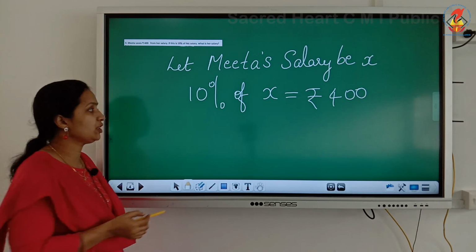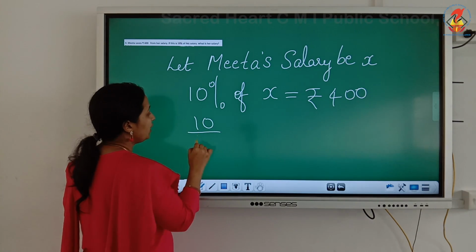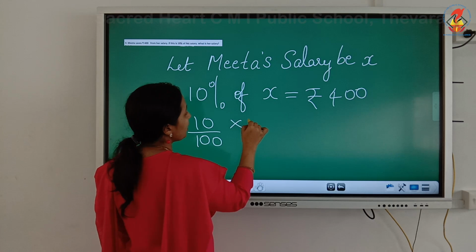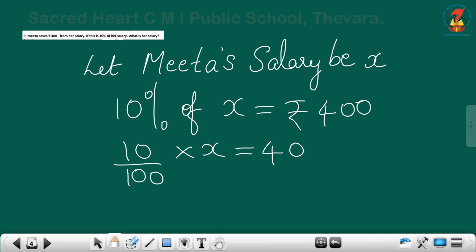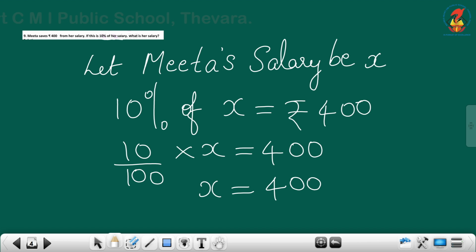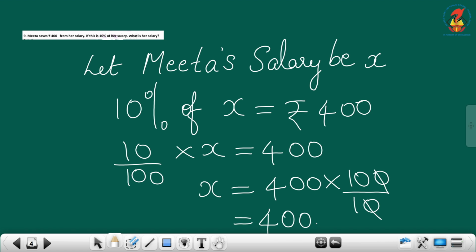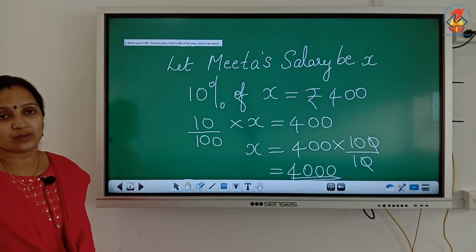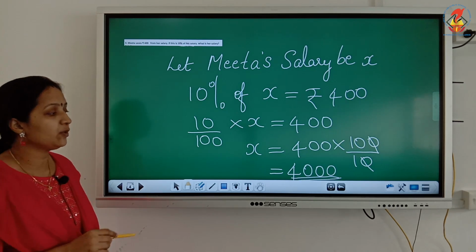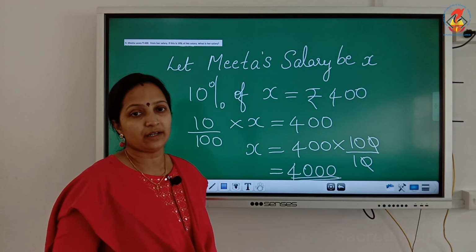How will we find it, children? 10% means what? 10 by 100 into X is equal to 400. Use your transposing method. X is equal to 400 into 100 by 10. So cancel the zeros. What will you get? X is equal to 4,000. What does it mean? So what is her salary? Her salary is rupees 4,000. So 10% of 4,000 is rupees 400.